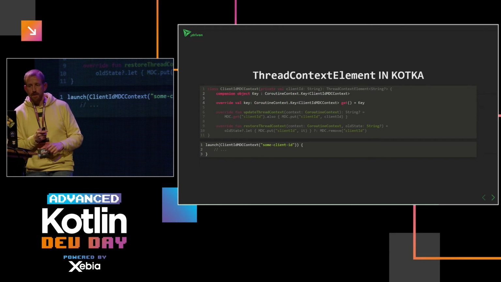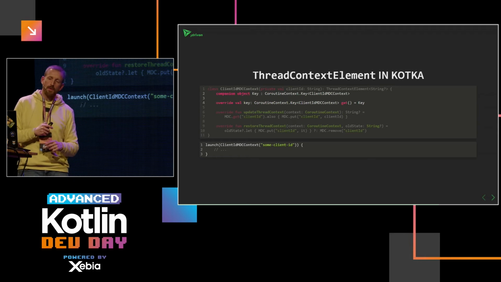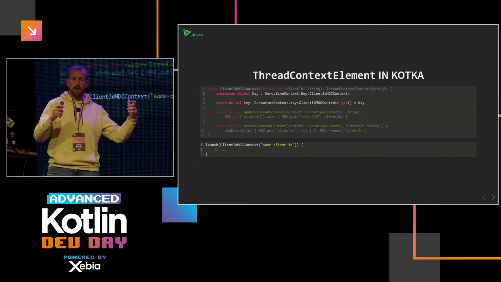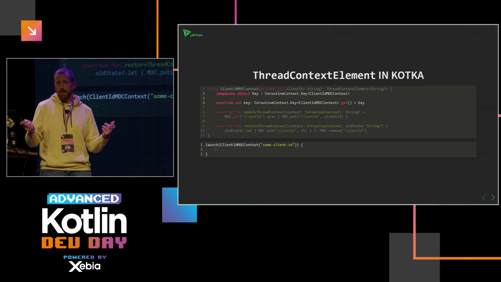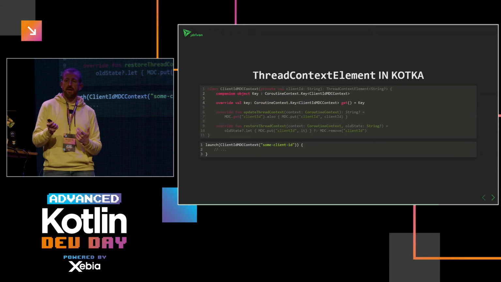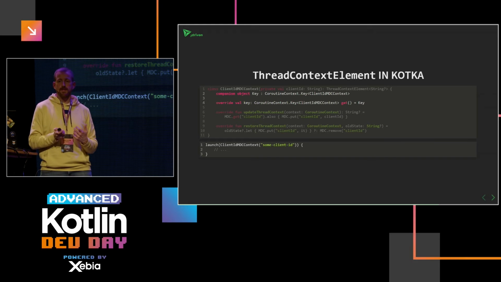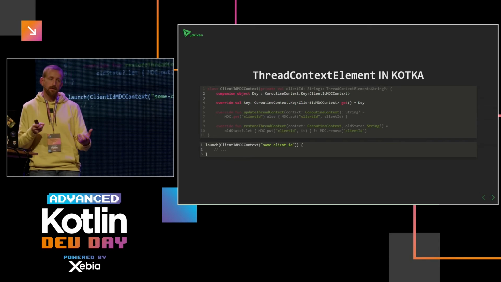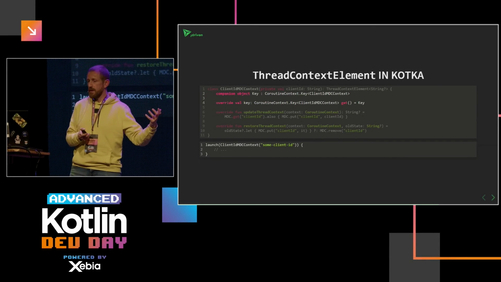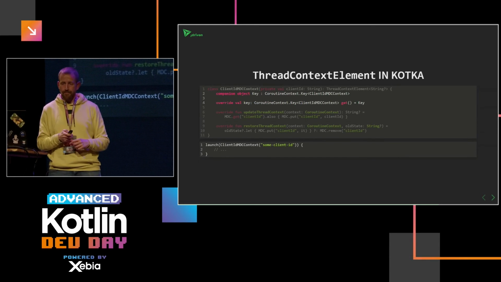So those of you who saw my previous talk know that the coroutine context is basically one big map with keys and values. The value can be whatever, and the key is basically what you define here as a singleton instance of the coroutine context key for, well, this type of class. So you know that it's a singleton, so there can only be one per coroutine.